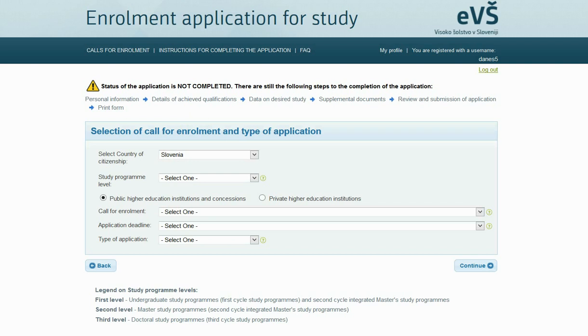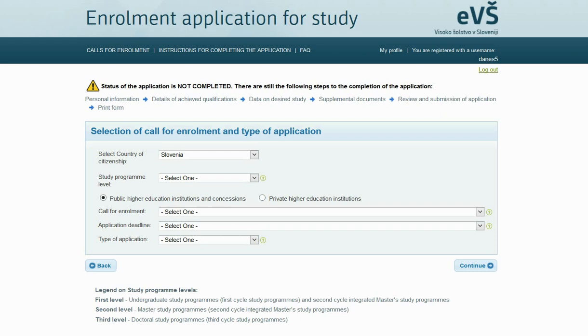Submission of the enrollment application for the first year of master or doctoral studies with the recognition of foreign education. Here we will show you how you can start filling in the enrollment application for the first year of master or doctoral study programs at Slovene higher education institutions, having completed higher education outside Slovenia.